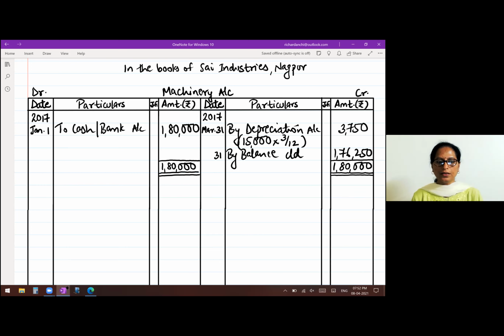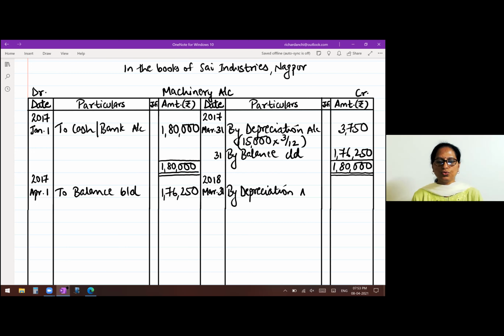So we've got the balance. Come to the next year. Next year begins 2017, April 1st. To balance brought down 1,76,250. Now in the second year, the machine is used throughout, so we will charge depreciation at the end of the year. So 2018, March 31st, by depreciation account, second year's depreciation.